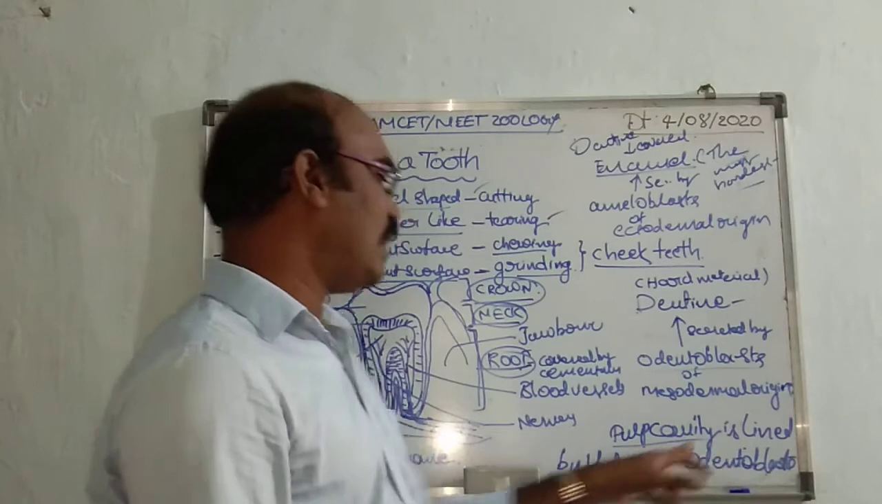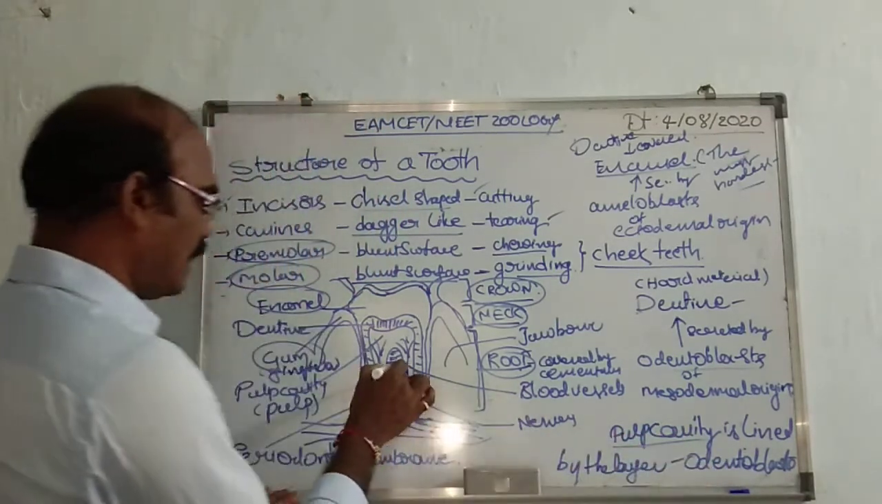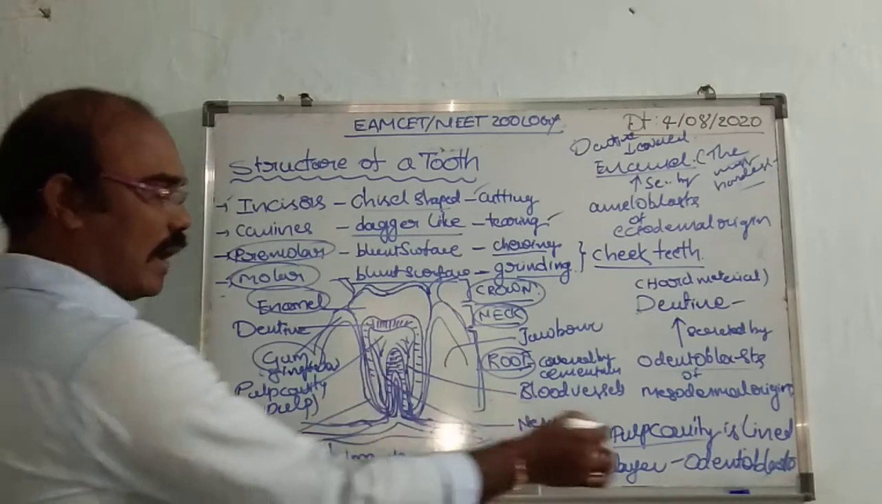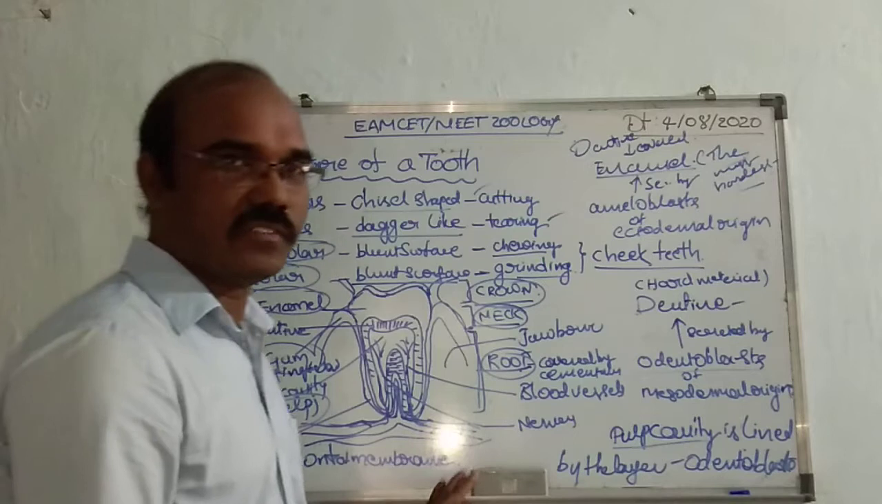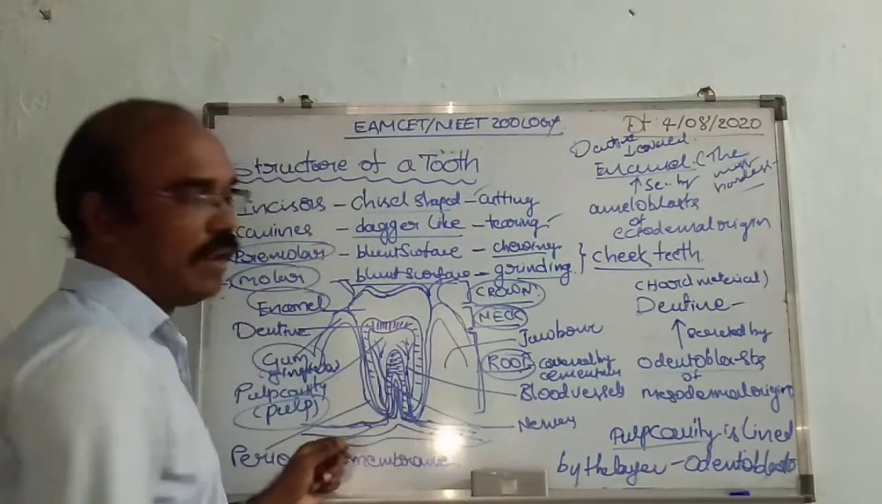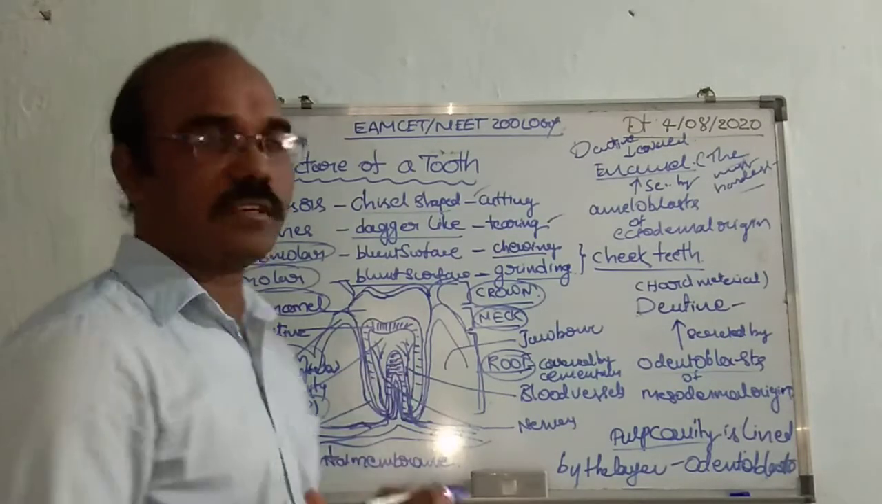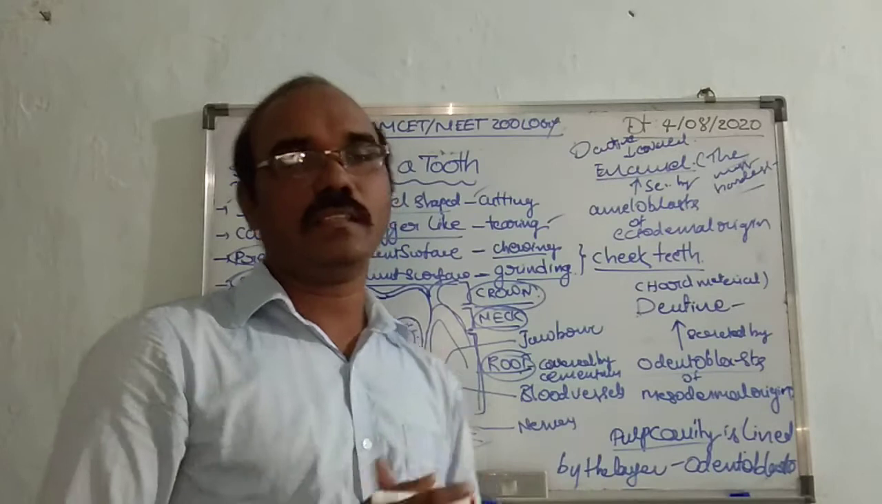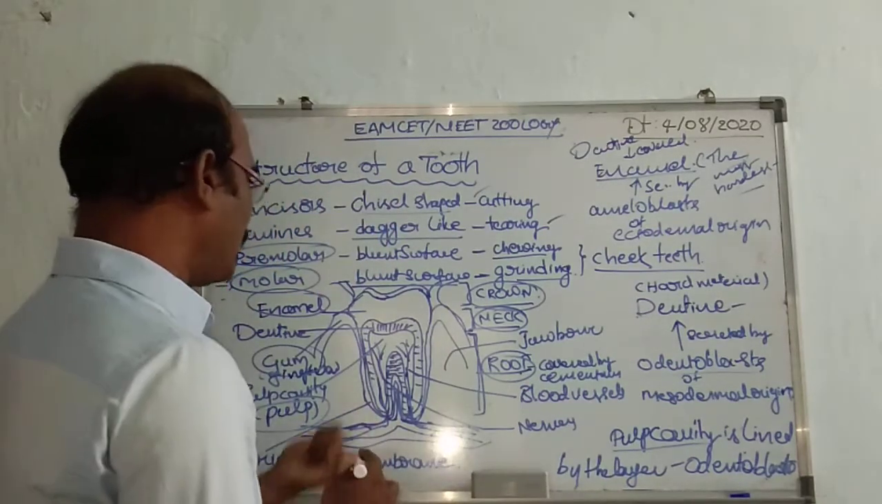The pulp cavity is mainly lined by the odontoblast cells, and it contains the material that is called pulp. The pulp contains different kinds of nerves and blood vessels. That is the pulp cavity.